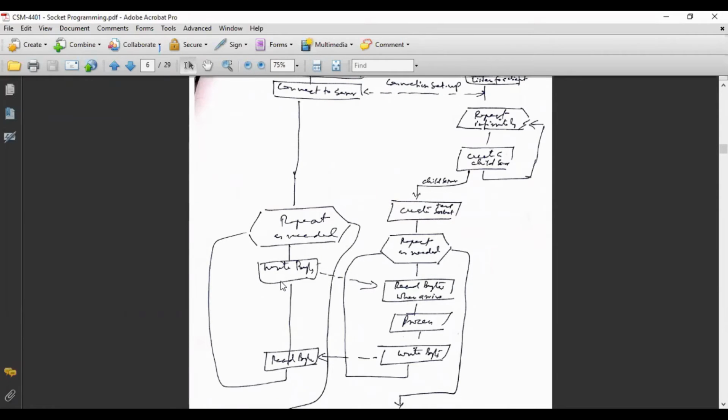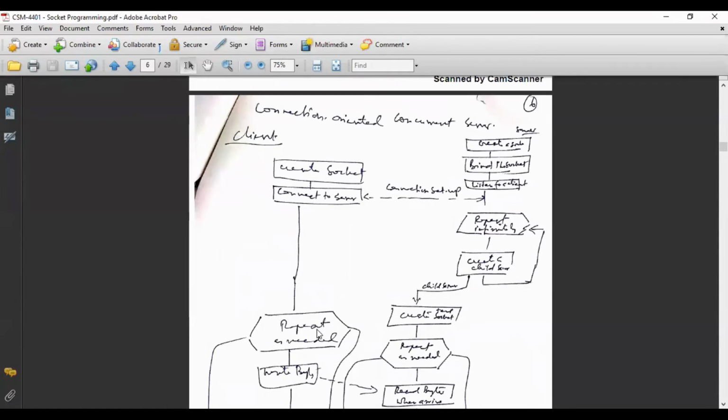Write bytes means whatever request you want to send. Whatever response is sent by the server is read by the client, that is known as read bytes. So write bytes means sending the request, and read means getting the response on the client side.